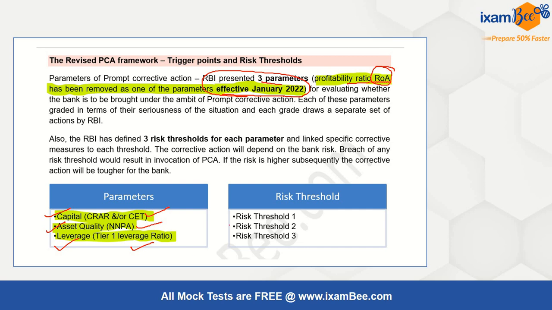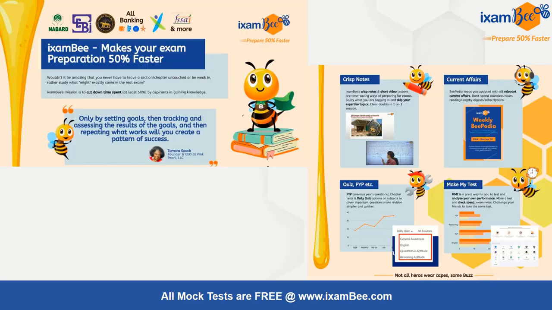There are different thresholds for it, three risk thresholds for each parameter. You have to know this in detail because the PCA framework is very important for phase 2 preparation.